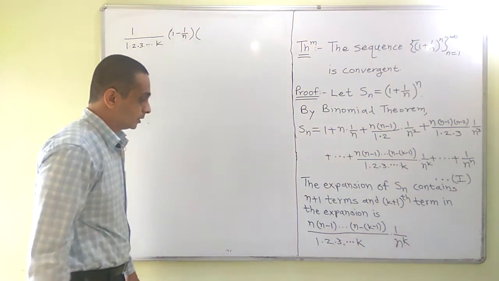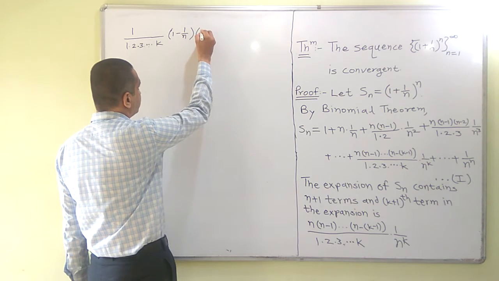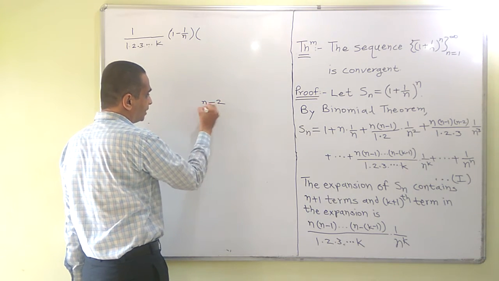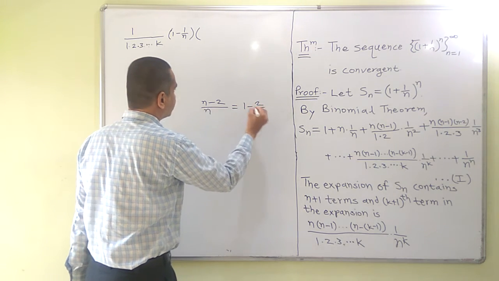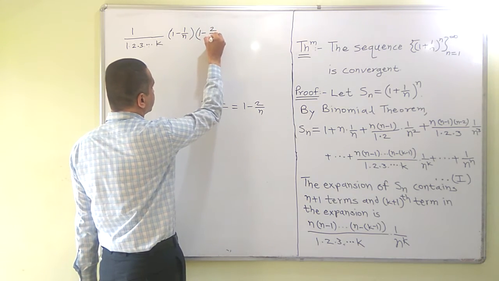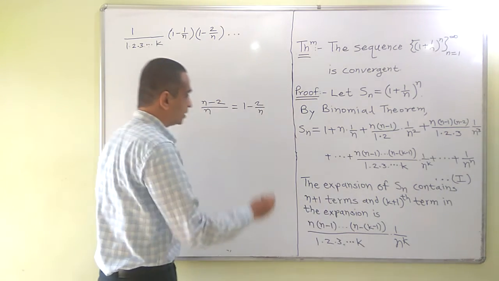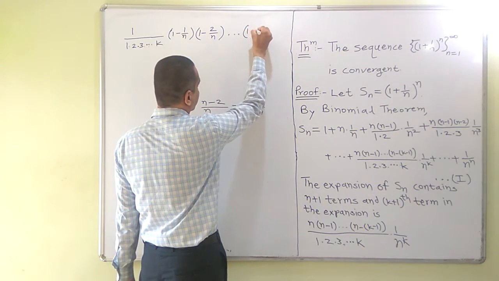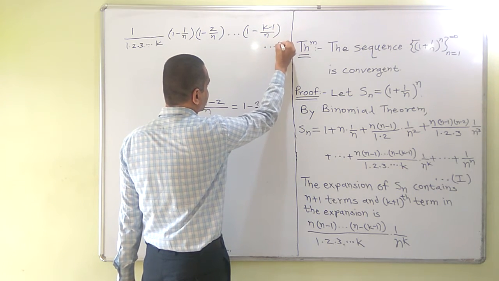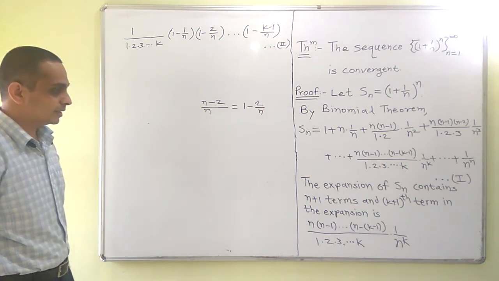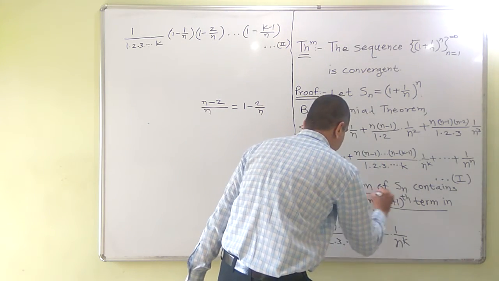Then next term will be n minus 2, and we are dividing by n, so that will be 1 minus 2 upon n, and so on. The last term is k minus 1, so it is 1 minus k minus 1 upon n. So this is second statement. What we have written in second statement is the k plus 1th term in the expansion of Sn.